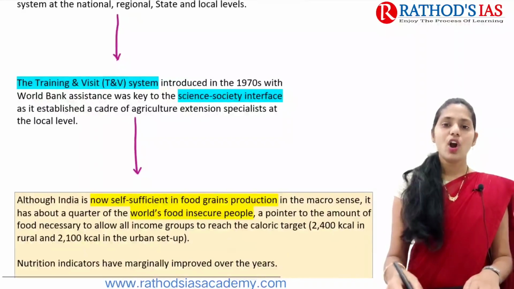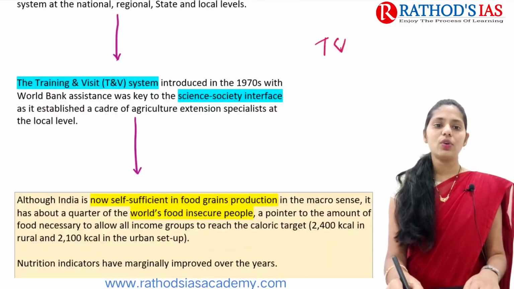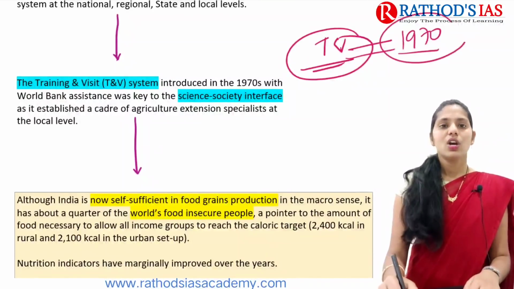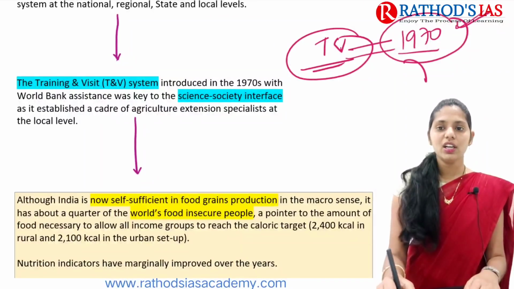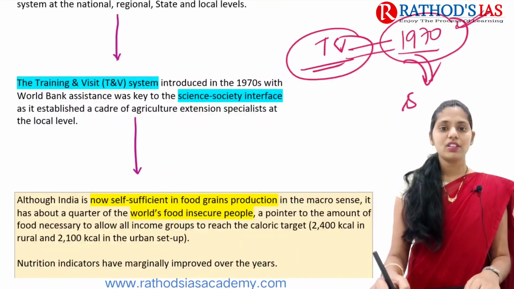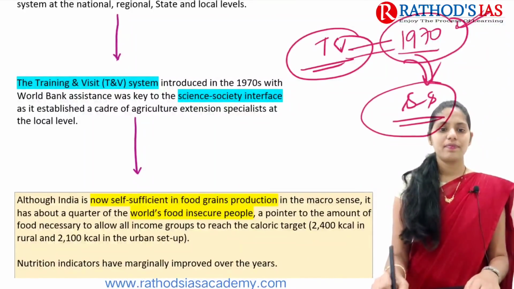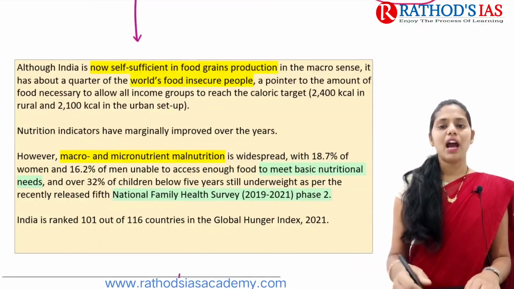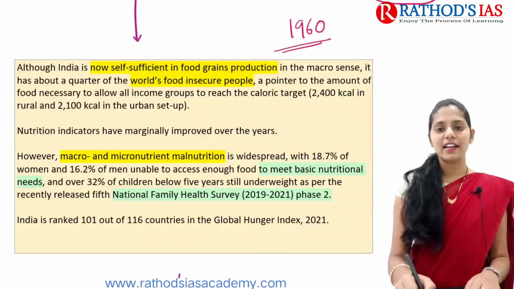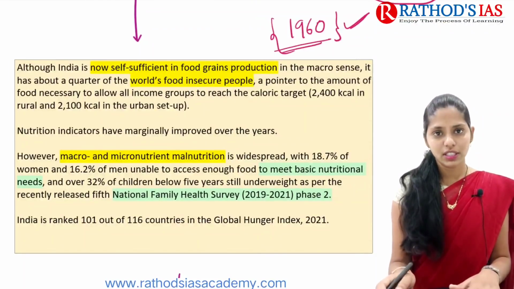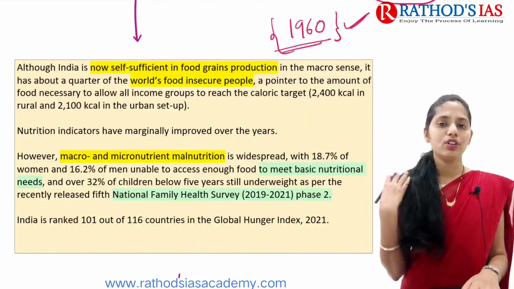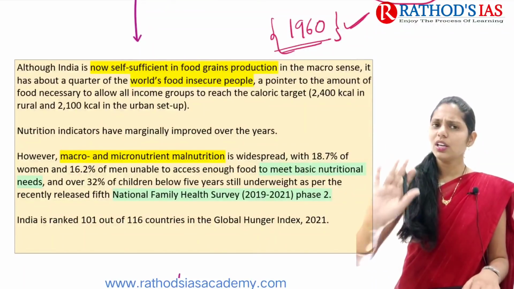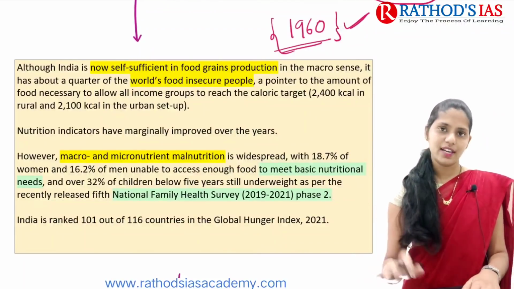At that time, the government also introduced the training and visit system. The training and visit system was introduced in the 1970s with assistance from the World Bank. It was mainly helpful for science-society interface. If you're talking about data, after the introduction of the Green Revolution in the 1960s, we achieved food surplus. We went for growing surplus food, and we became an exporting country as well. We have to keep this aside for some time.